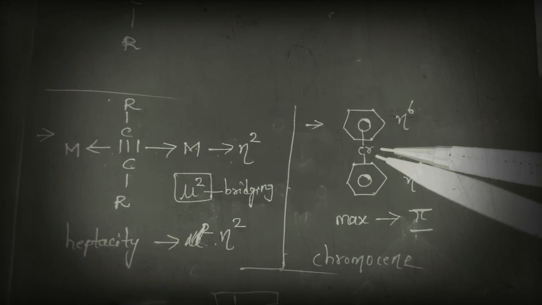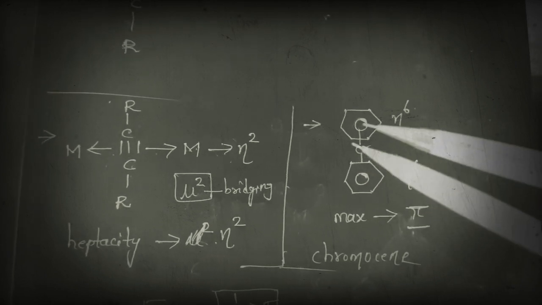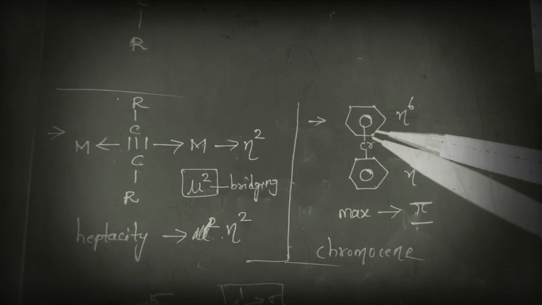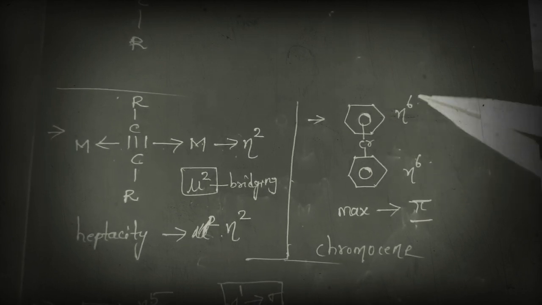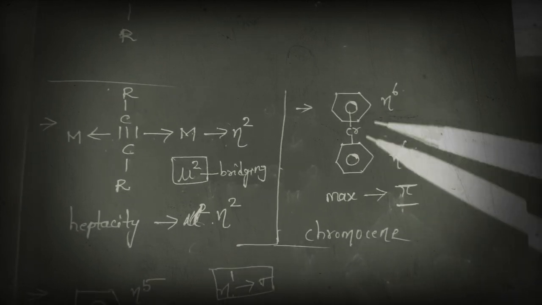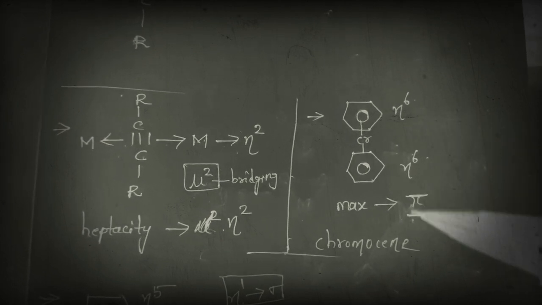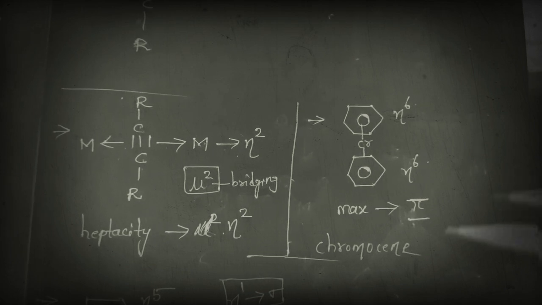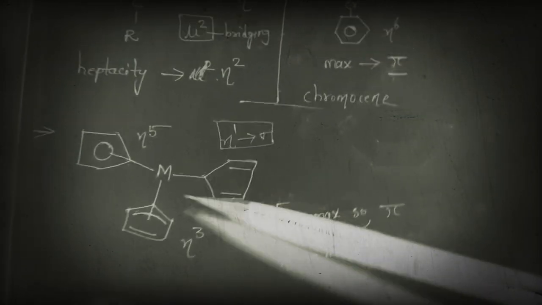So here the hapticity is 6. Here also the same, hapticity is 6. We know that the maximum hapticity exhibited by benzene is 6. So as here it is the maximum hapticity, we can indicate this as pi.